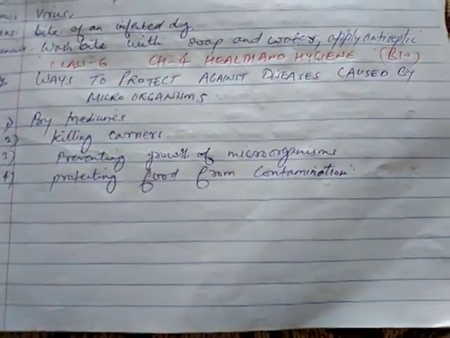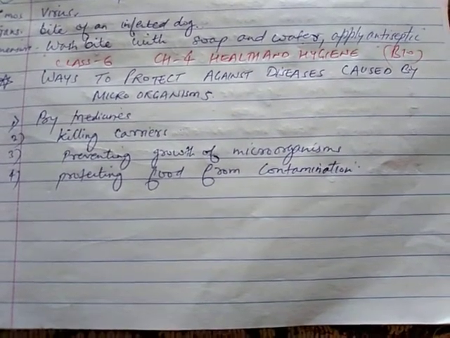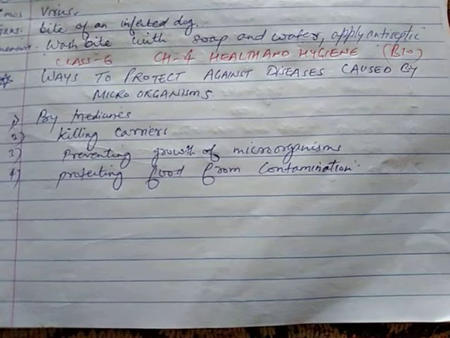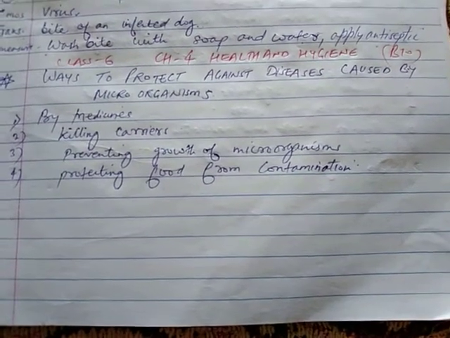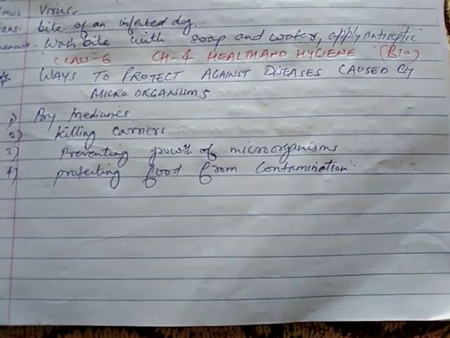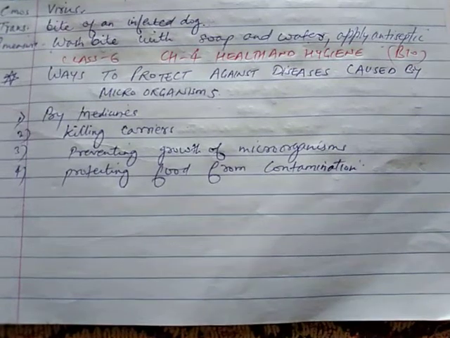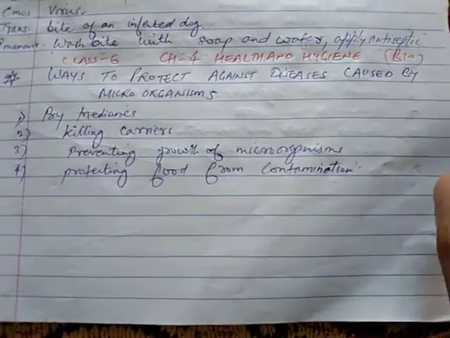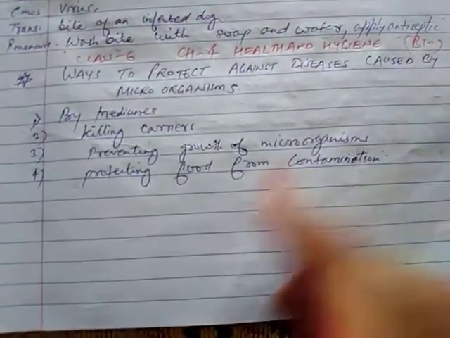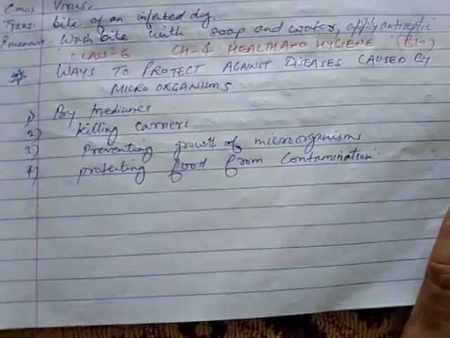Okay, students, today we have to discuss three topics: ways to protect against disease caused by microorganisms, then some steps to prevent infections, and at last some of the ways by which we can keep our surroundings clean. So basically you can see how we can protect ourselves from disease causing microorganisms.